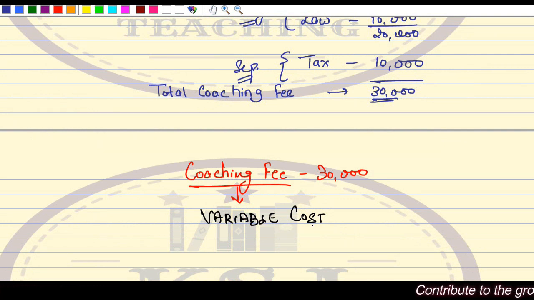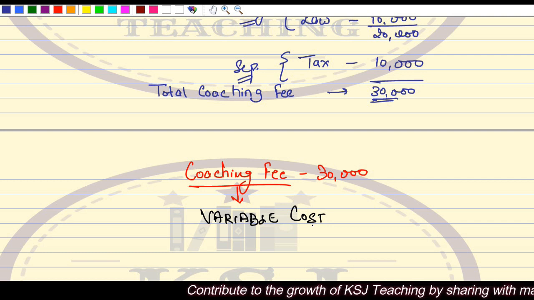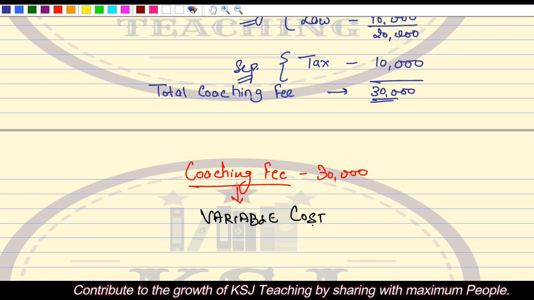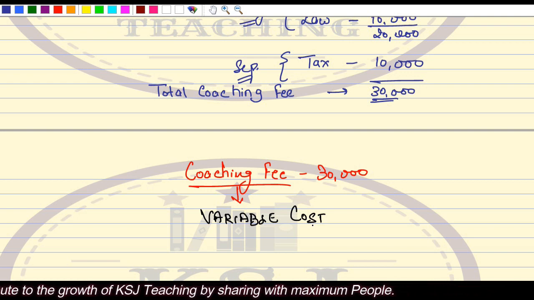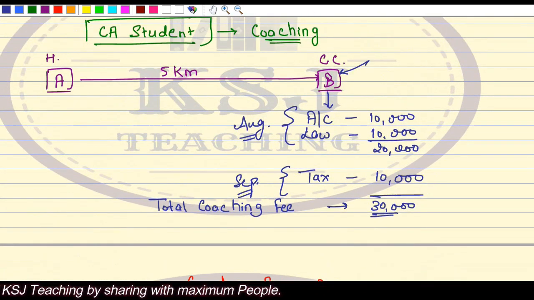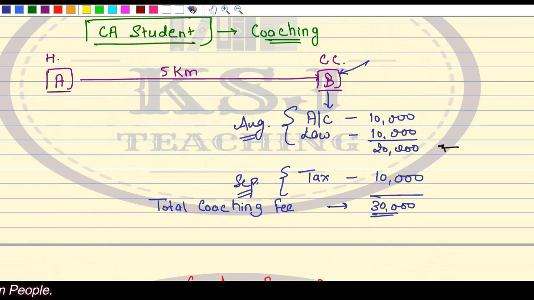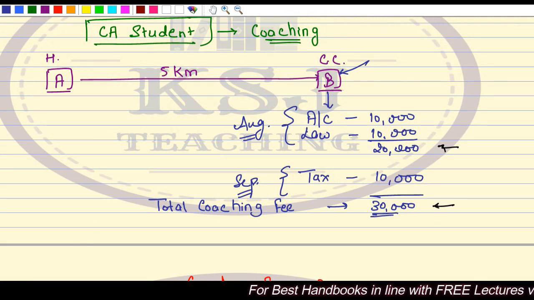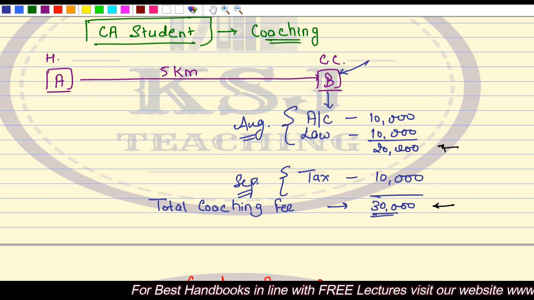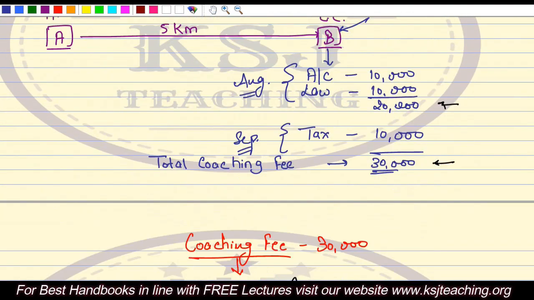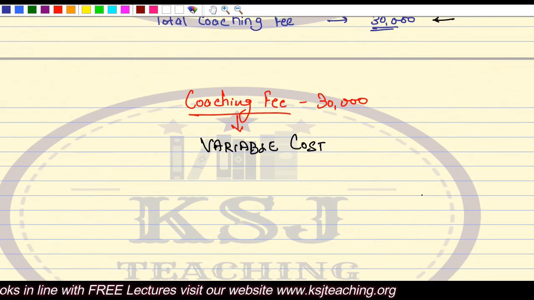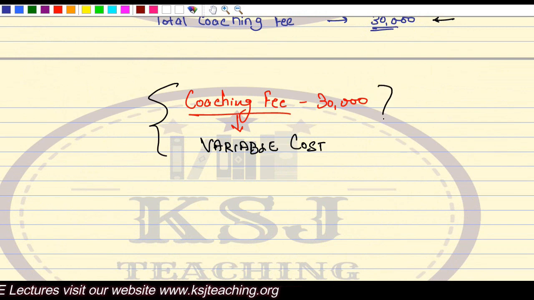Any cost which changes with the change in the level of activity or the output, that is known as a variable cost. So here the coaching fee, earlier it was 20,000, and afterwards as you increased one more subject, this fee jumped to 30,000. So it is a variable cost. It is not a fixed cost, right? So one aspect is about the variable cost in this, right?